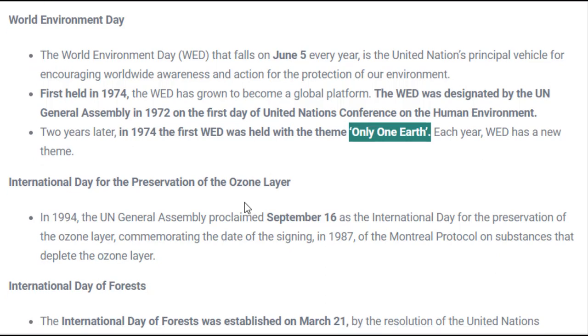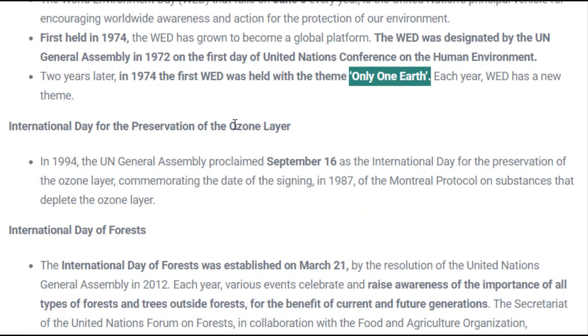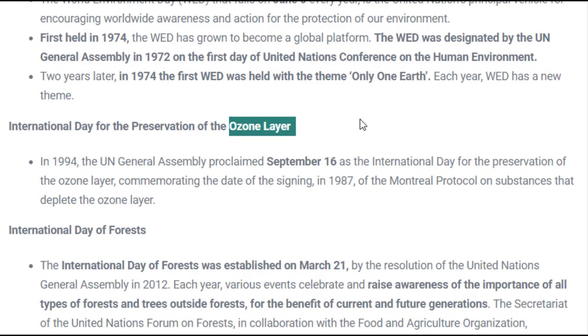Next is International Day of Preservation of the Ozone Layer. We know the importance of the ozone layer. The ozone layer is the layer which protects us from ultraviolet rays. It consumes all the ultraviolet rays so that we do not get affected by the ultraviolet rays coming to the earth. Okay, so the UN General Assembly proclaimed 16th September to be celebrated as the International Day for Preservation of the Ozone Layer.